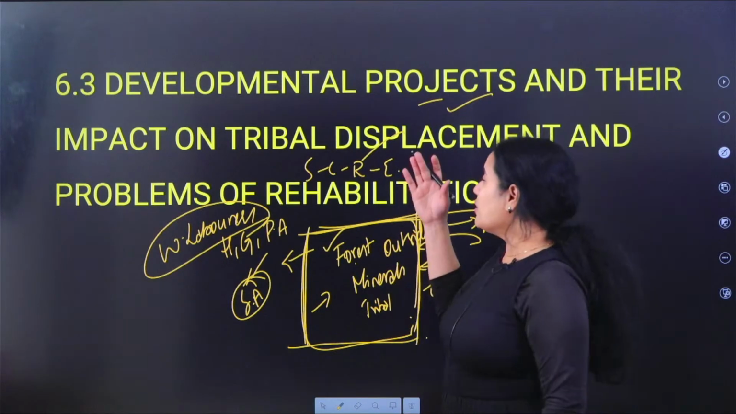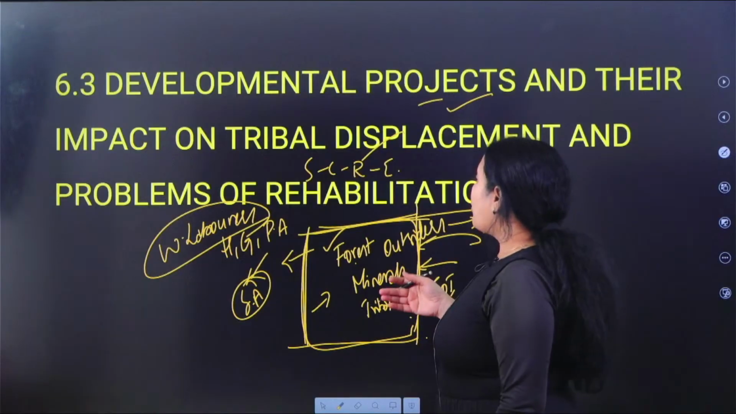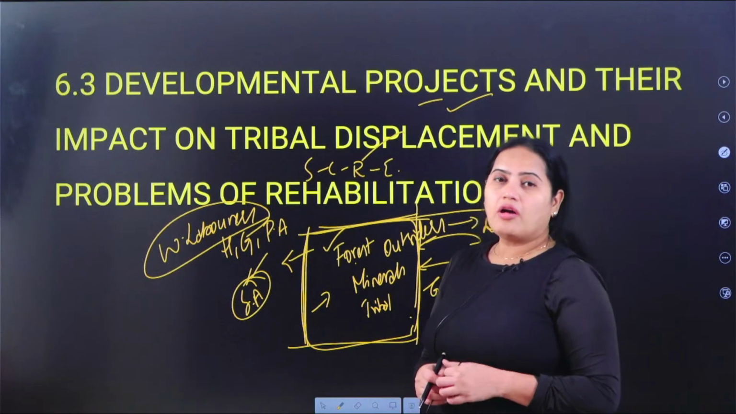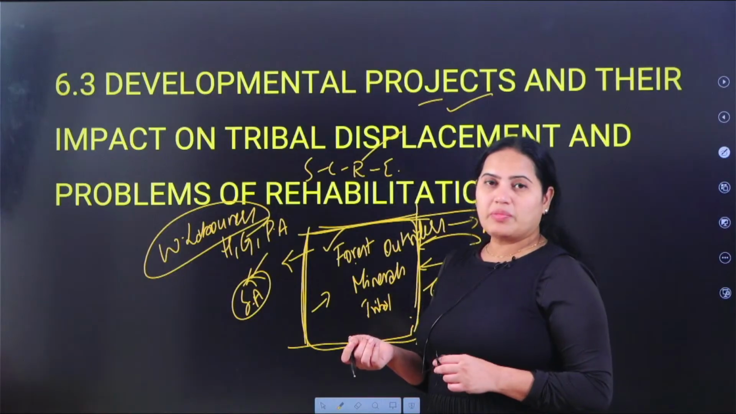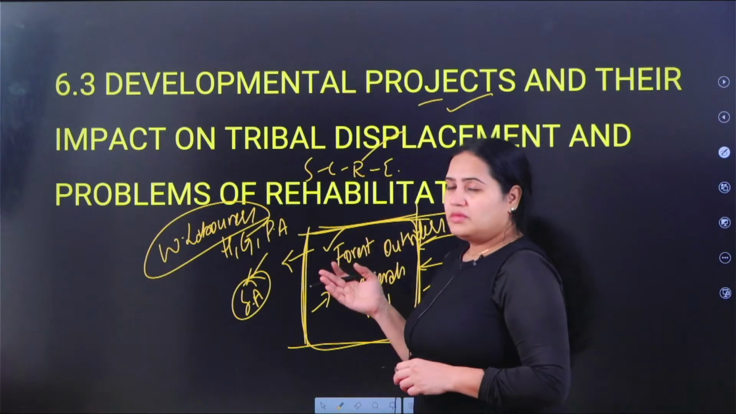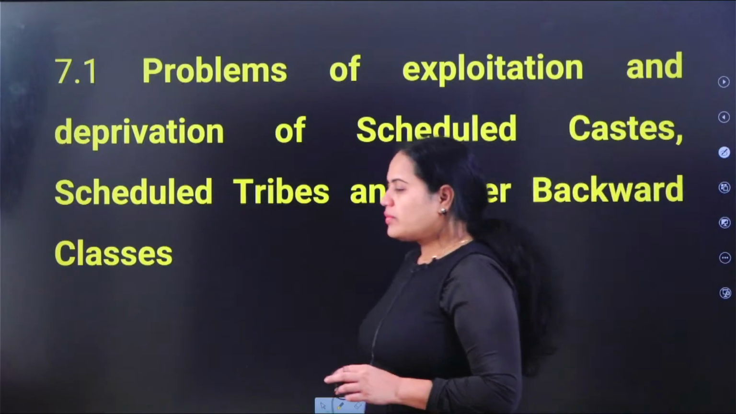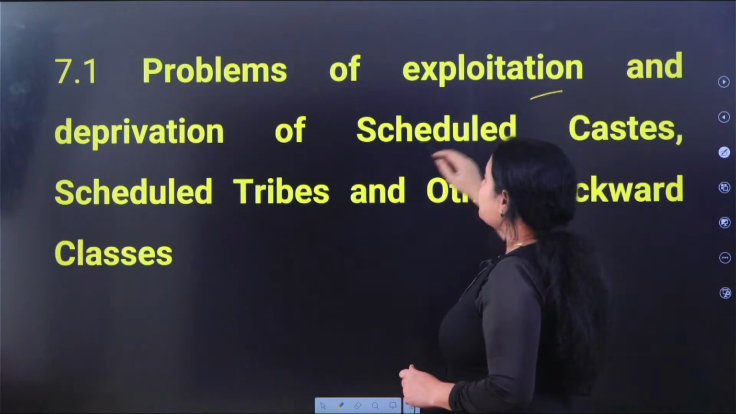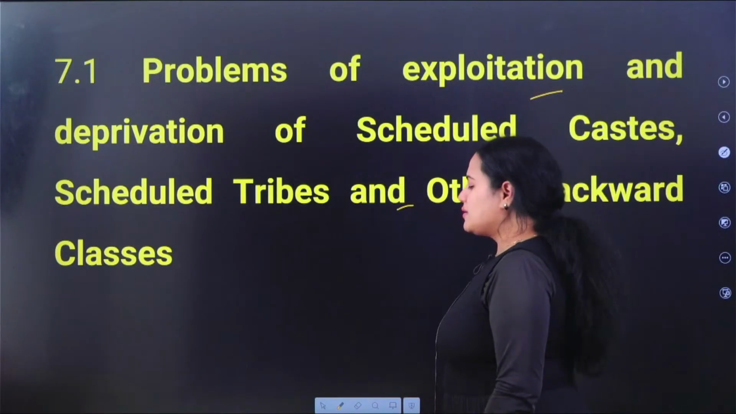So we will try to understand the developmental projects and the impact of tribal displacement and the problems of rehabilitation, the different types of problems which have arisen in India, how the tribals have retaliated, how they have safeguarded their trees. चिपको मूवमेंट के बारे में पढ़ेंगे, नर्मदा बचाओ के बारे में पढ़ेंगे, बहुत सारे चीज़ों के बारे में 6.3 टॉपिक में हम पढ़ेंगे. And 7.1 talks about the problems of the exploitation and deprivation of the scheduled castes, scheduled tribes and other backward classes in India.